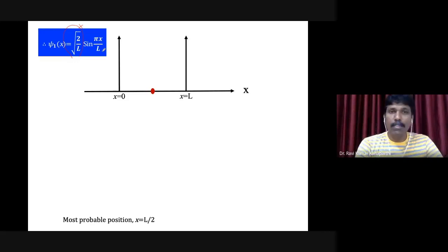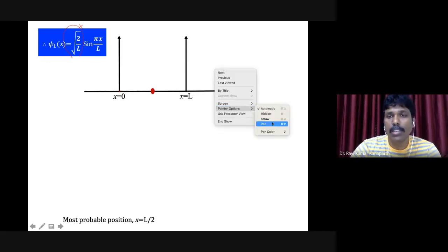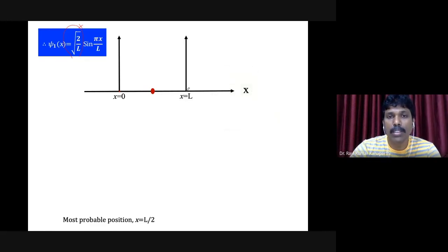Now, can you guess the nature of the wave function? It's very easy. I already gave the expression. To draw the graph, first we need to understand some points. If you substitute x is equal to 0, it is going to be 0. Similarly, if I substitute x is equal to L, again it is going to be 0. But at x is equal to L by 2, it will have a maximum, right?